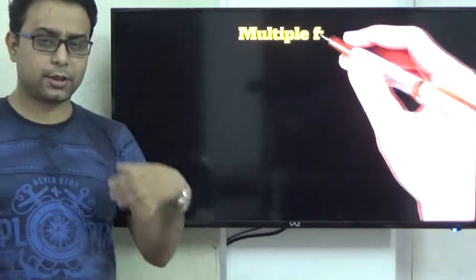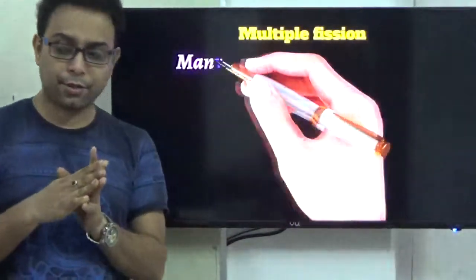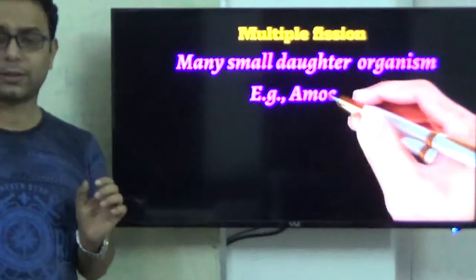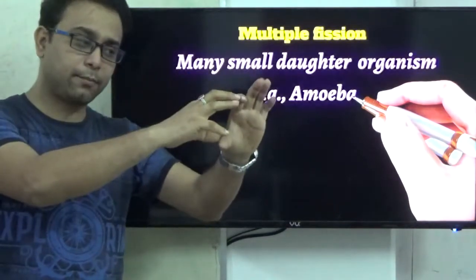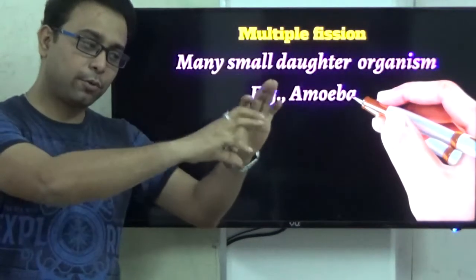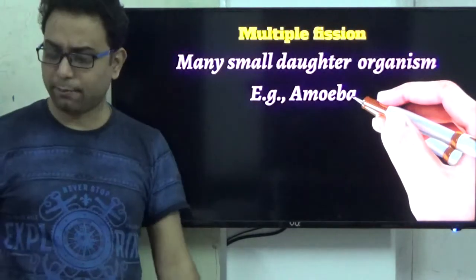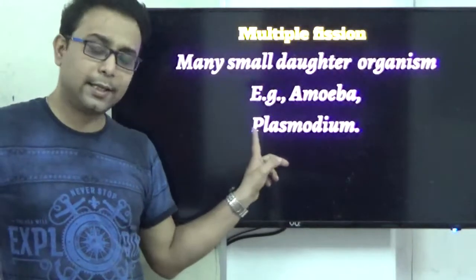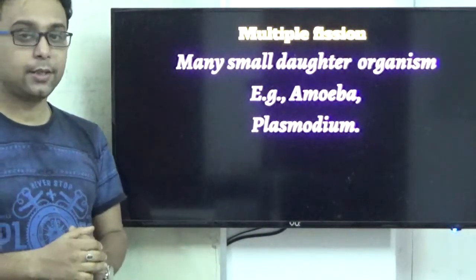Another process is called multiple fission. Multiple means many, right? So many cells are produced from that particular process. Very important: one organism produces many organisms or many cells. Common examples are amoeba and Plasmodium. But in the NEET syllabus, Plasmodium is the most common, right?